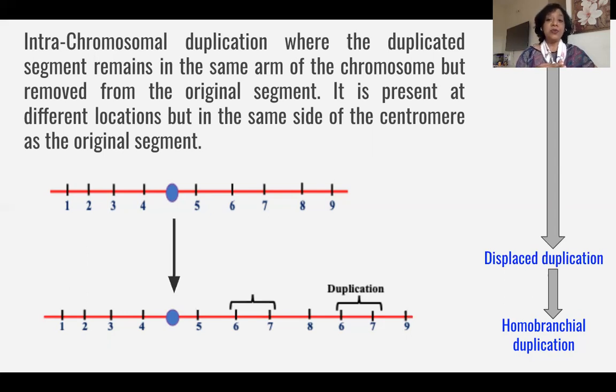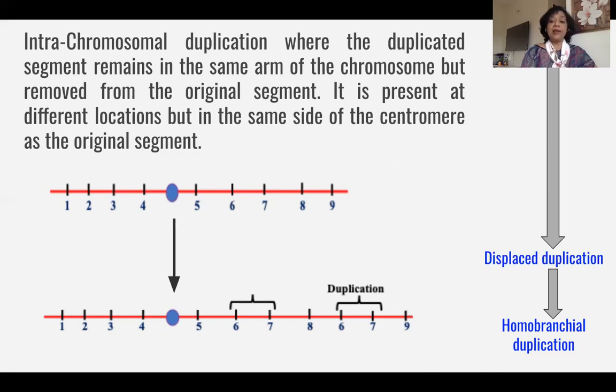In intrachromosomal duplication, we are studying displaced duplication. By displaced duplication, we mean that the duplicated segment is not placed adjacent to the original segment. Displaced meaning that it is placed away from the original segment, but it is present on the same arm.